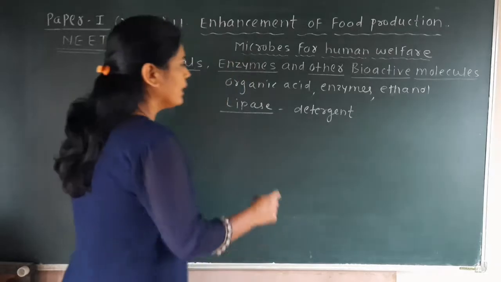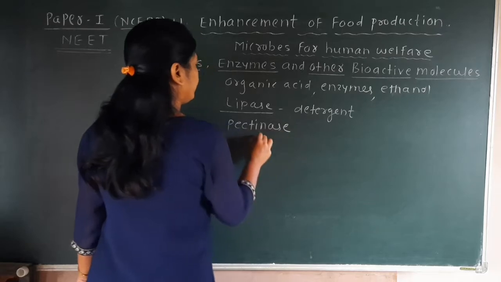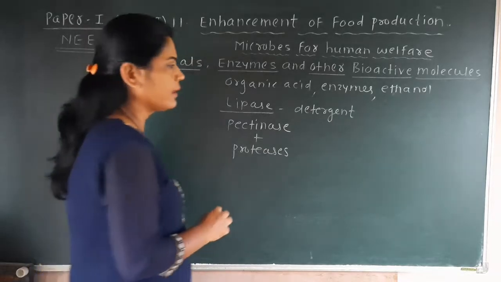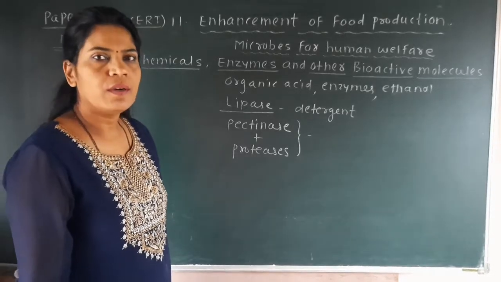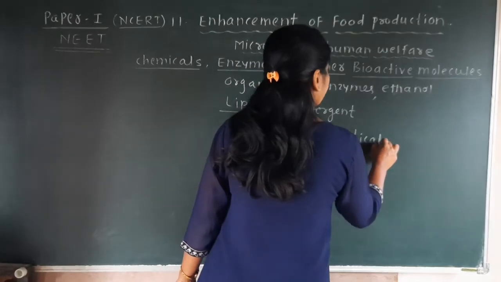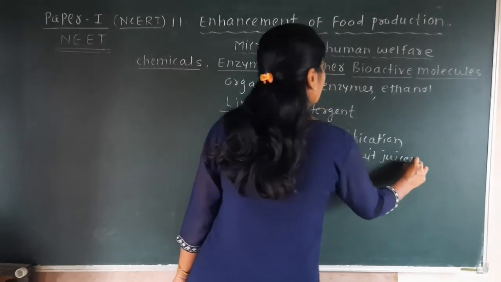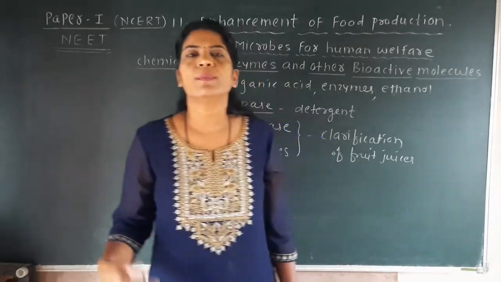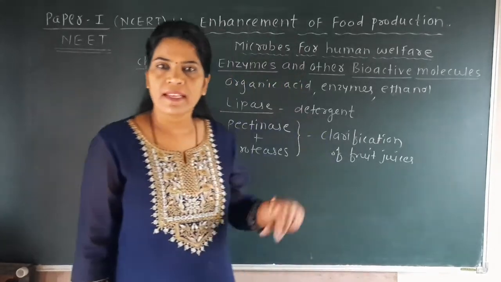One more example of the enzymes are the pectinase and proteases. These enzymes, pectinase and protease enzymes, are used for the clarification of the fruit juices, because we have seen that the juice which we made at home is not clear as compared to the juice found in the market, and in the market, in that bottle of the juice, some enzymes get added.